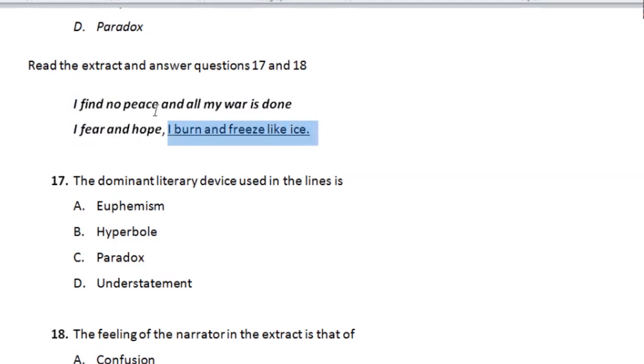'I find no peace and all my war is done.' These are conflicting ideas, okay? It makes someone confused. How can you not be at peace when you are done with all your wars? How can you fear and hope at the same time? The correct option here is paradox. The dominant literary device used in the lines is paradox.